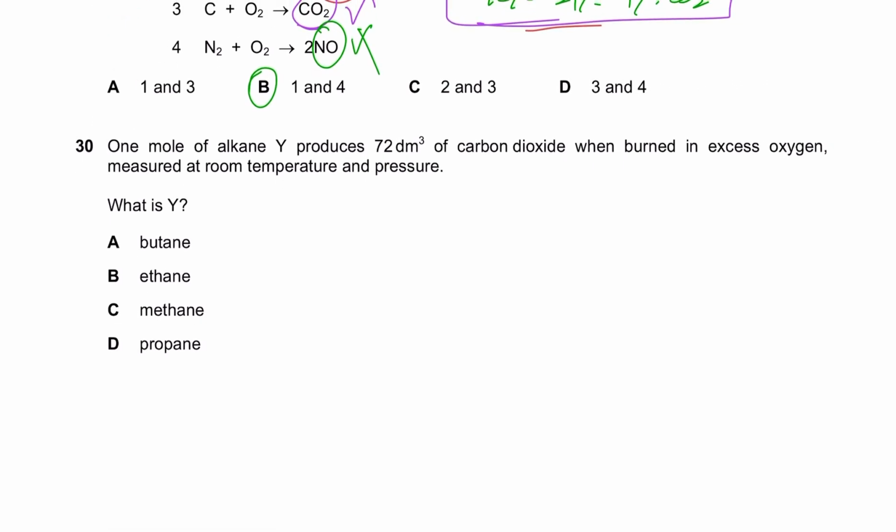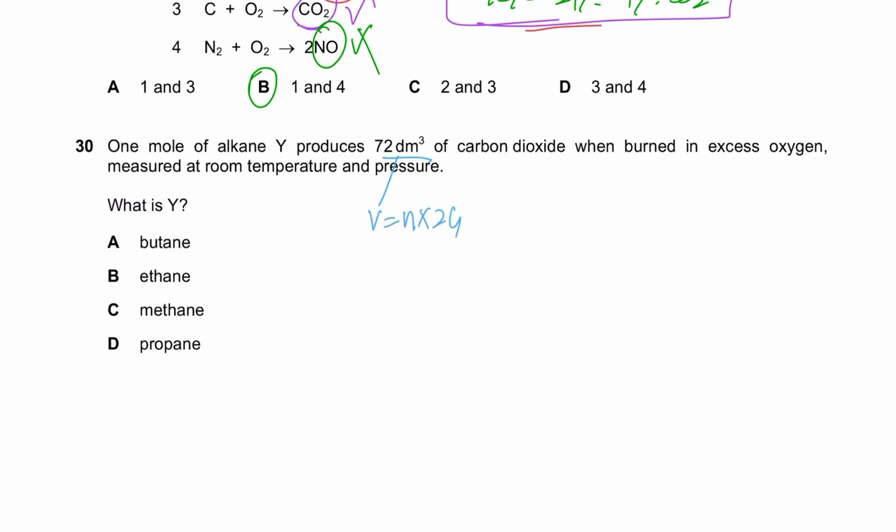1 mole of alkane Y produces 72 decimeter cube of carbon dioxide when burned in excess oxygen. So it's asking what is Y. Now obviously if I were explaining it, I would do all of this, but since I'm solving it, I automatically know which one it is. If it is giving you 72 decimeter cube of carbon dioxide, how many moles is it giving you? V is equal to n into 24.